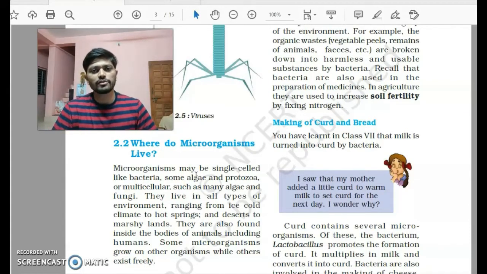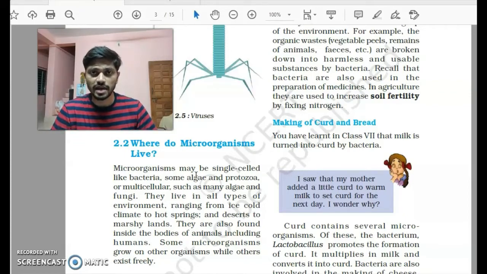They live in various environments, in various places. You can find them in ice cold climate. You can also find them in a hot and humid climate. You can find them in deserts or barren lands. Some stay inside our bodies. Some stay inside plants and animals. So basically, they are everywhere around us. They can live and survive in any environment and conditions.